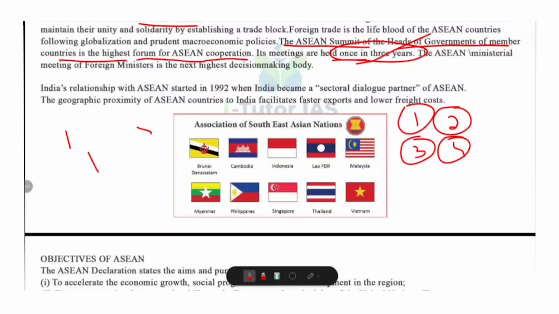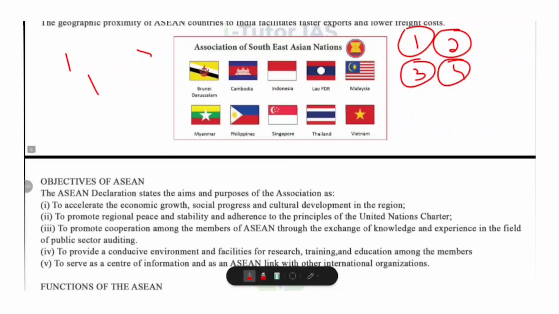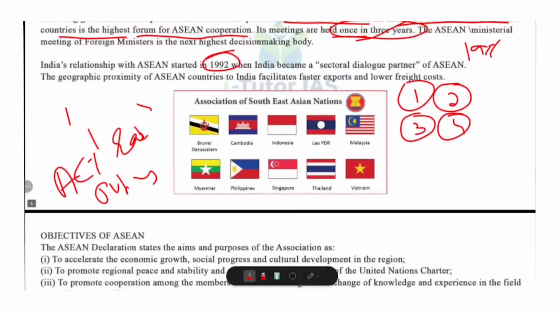Now what about the relationship of India with ASEAN? So India became a sectoral dialogue partner in 1992 and later a full dialogue partner in 1996. And geographical proximity allows India to trade faster with lower freight cost. India's partnership with ASEAN aligns with the Act East policy. Okay, Act East policy. And cooperation extended to trade, connectivity, counter-terrorism, maritime security and culture.